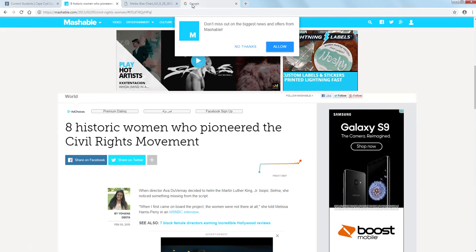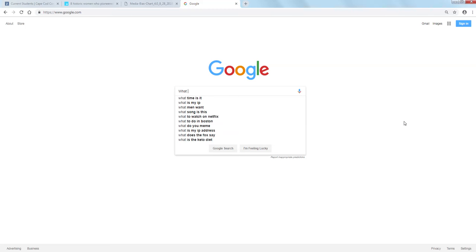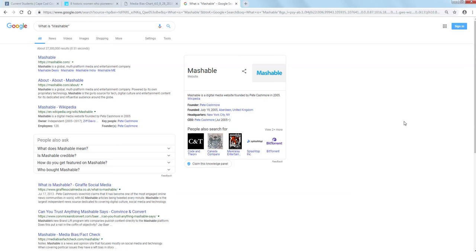So, one of the tricks that I use is I go to Google and I type in the question, what is, and then I put the term in quotes, so that Google searches for the exact term. What is Mashable? And I can see right here that it's a digital media website. That's some information that I have. So it's a digital media website.